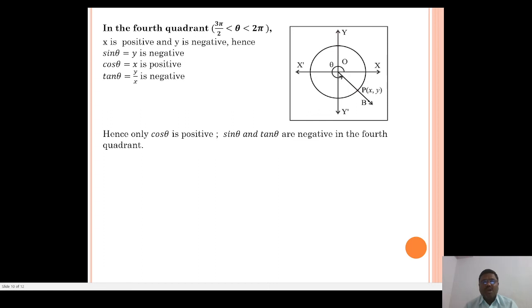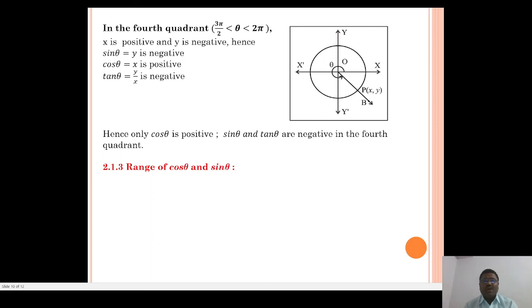So in all four quadrants, only in the first quadrant are all ratios positive. In the second quadrant, sine is positive, which means its reciprocal cosec is also positive, and the remaining tan theta, cot theta, cos theta and sec theta are negative. In the third quadrant, tan is positive and its reciprocal cot is also positive, and the remaining four, sin theta, cos theta, cosec theta and sec theta, are negative. And in the fourth quadrant, cos theta is positive, which means its reciprocal sec theta is positive, and sin theta, tan theta, cosec theta and cot theta are negative.